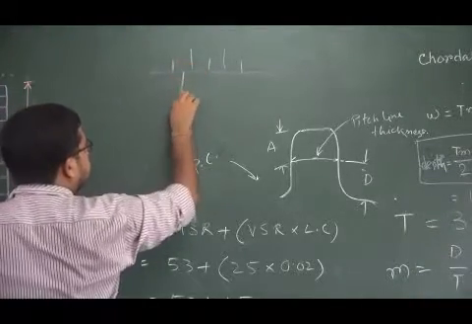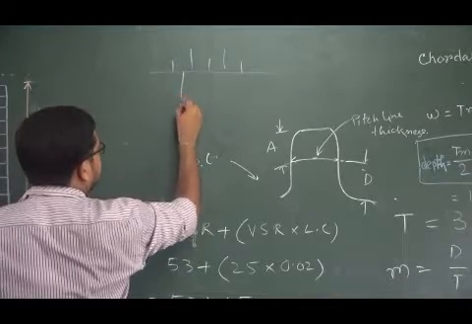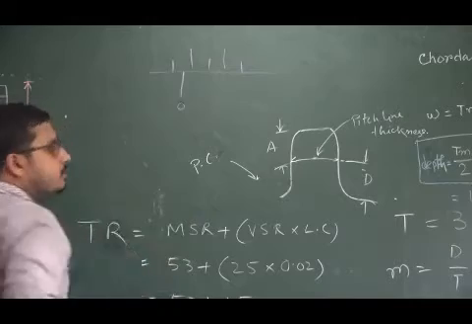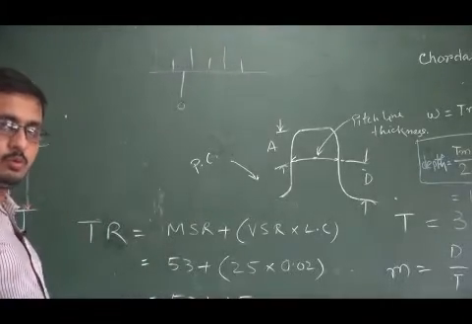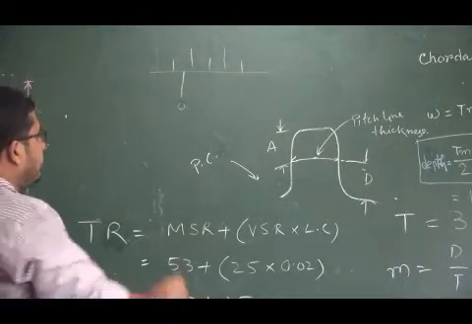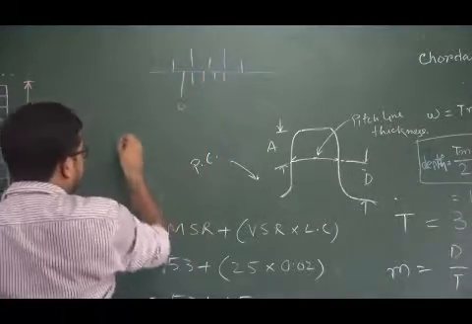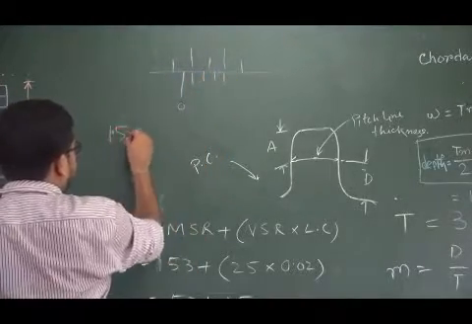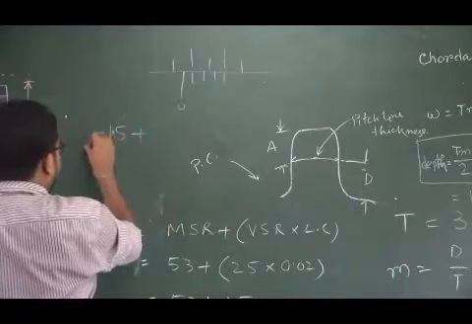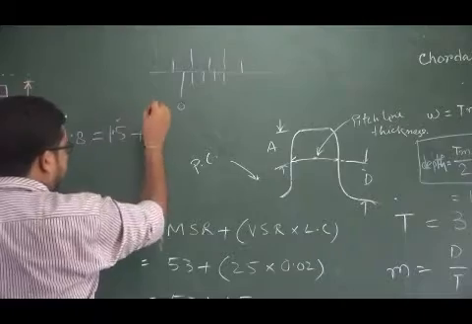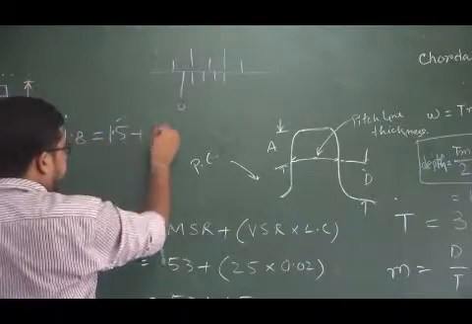So the main scale reading is 1.5, and the total reading is 1.8.